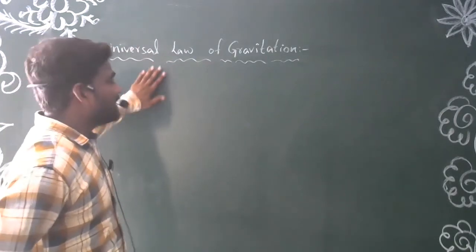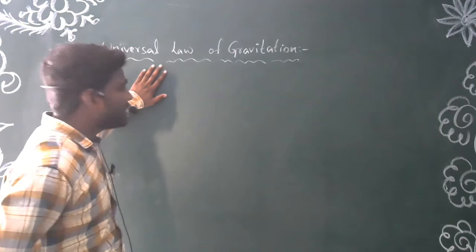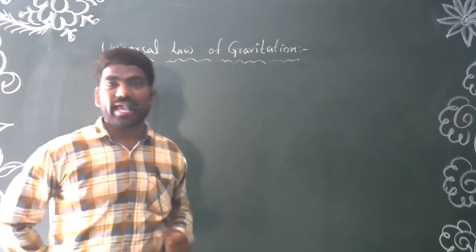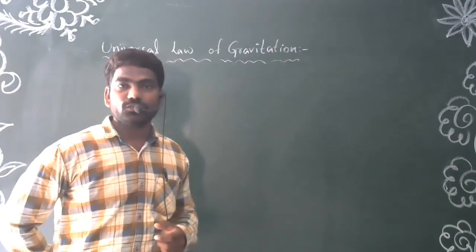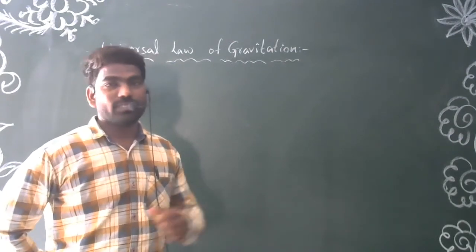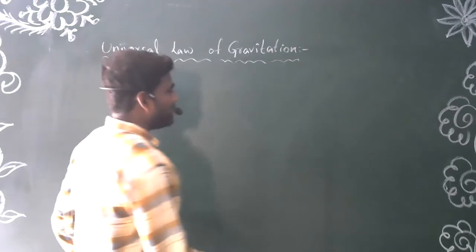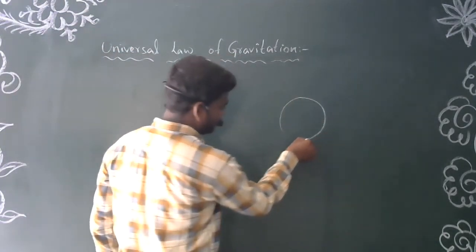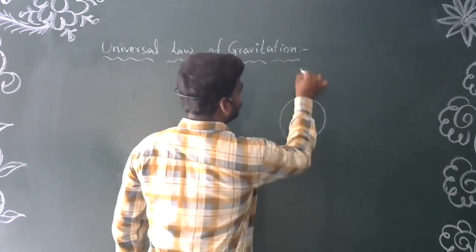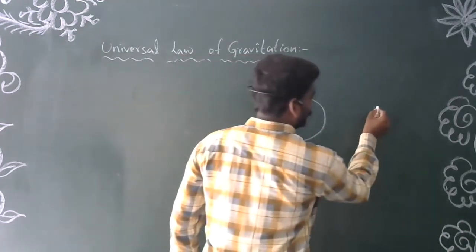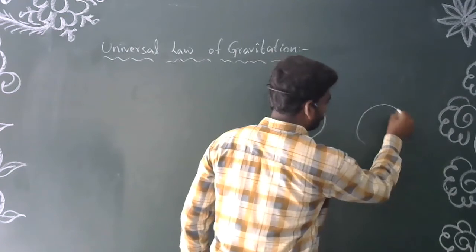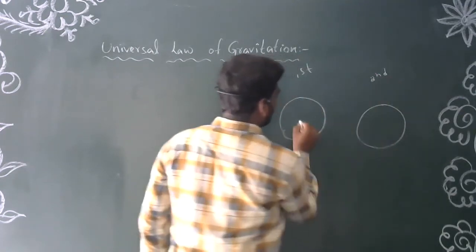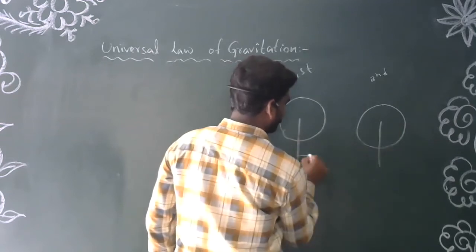This universal law of gravitation explains how much force acts between any two objects which are separated by some distance. Just imagine you take two objects: this is the first body and the second body, and these two are separated by some distance d.